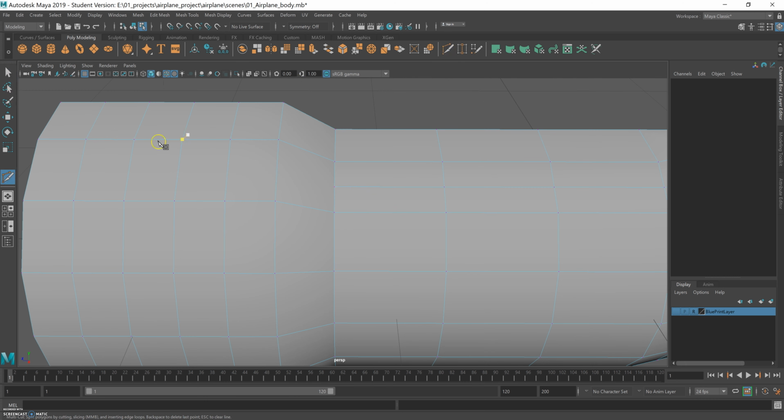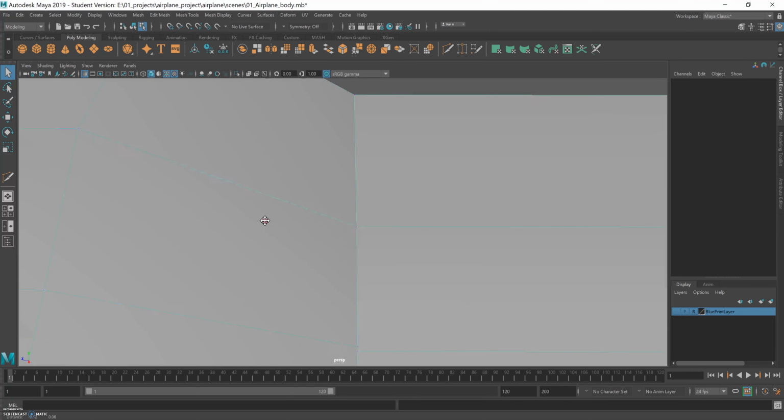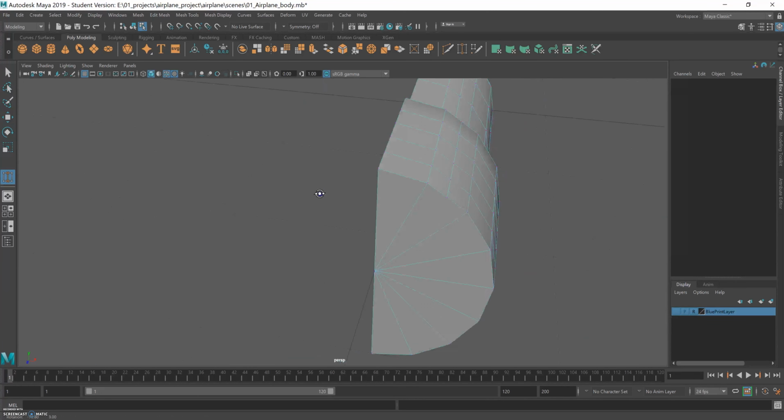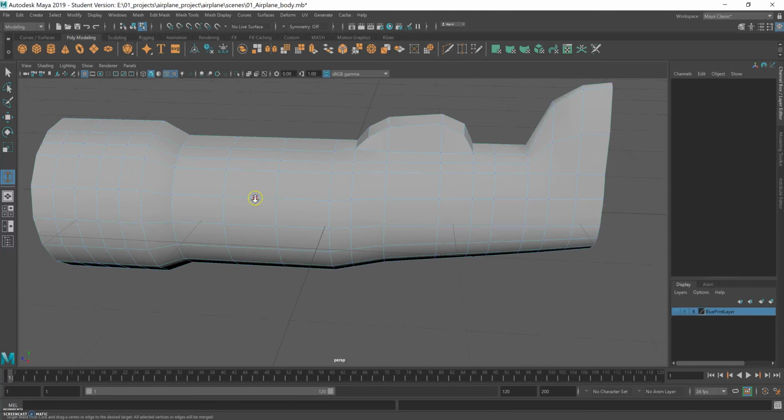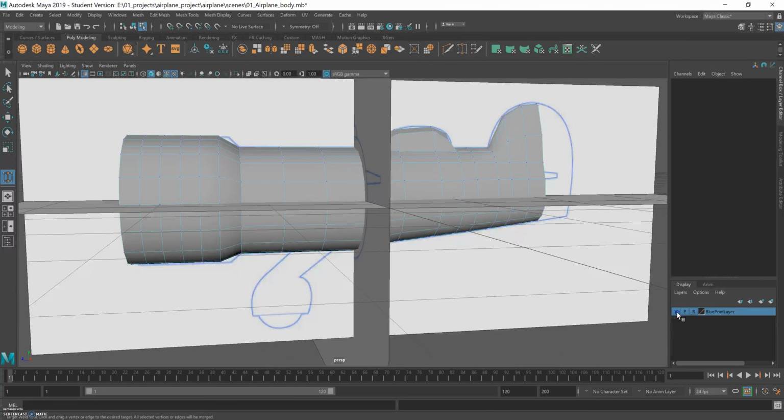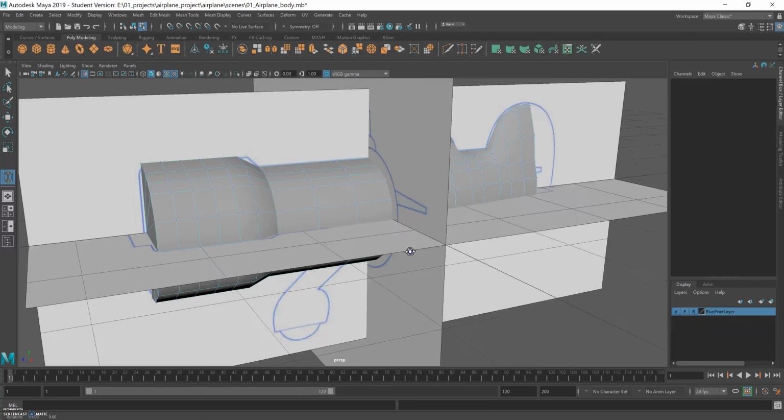And now let's go and just build a new edge loop. So using the multi-cut tool. And now we have to weld these two vertices. So using the Target Weld tool again, and there you go. So now it's the body of the airplane with the engine box on it.